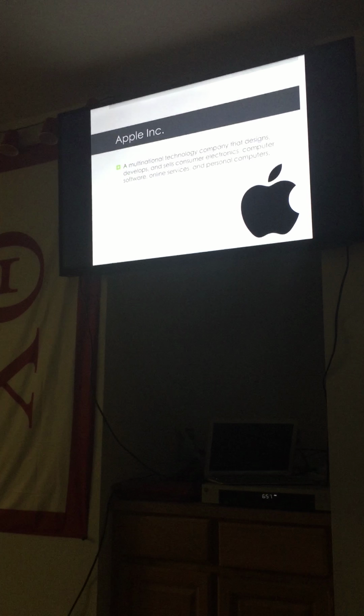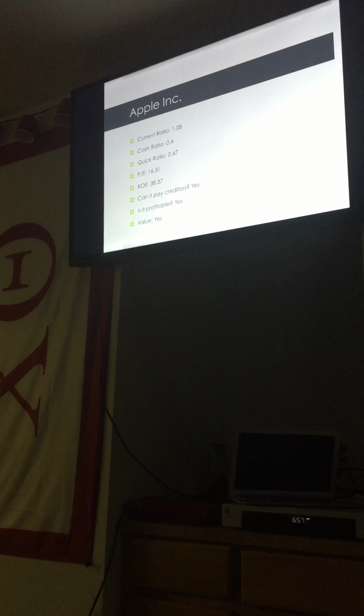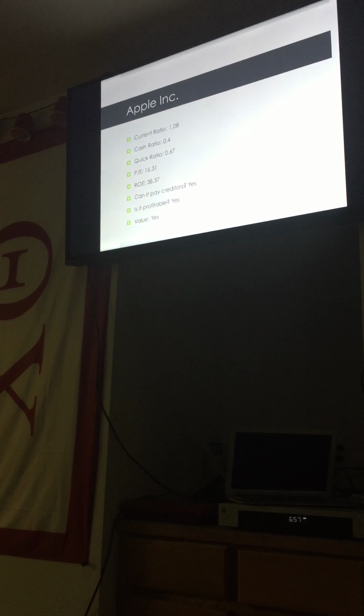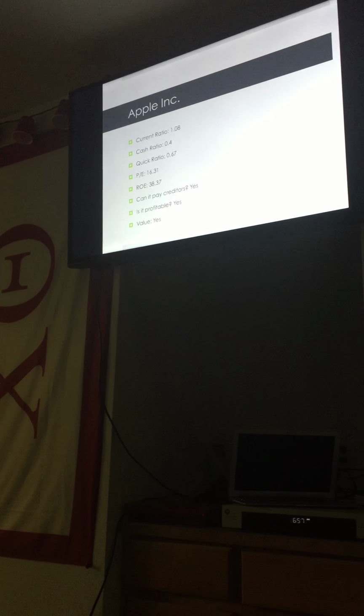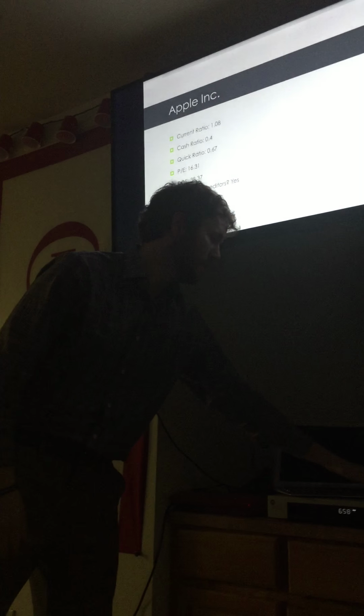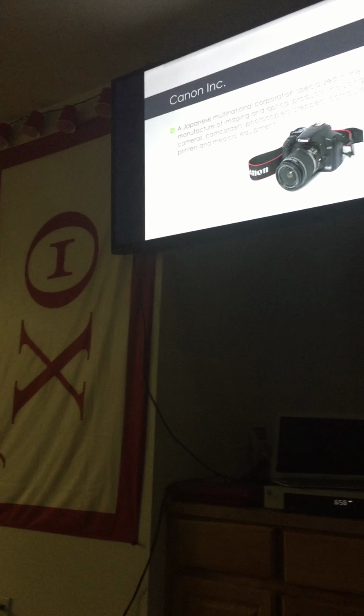This means that they're able to pay their creditors while being a profitable company for their shareholders and adding value to a stock portfolio. And they also had a price to earnings ratio of 16.31, which means you're investing $16.31 for every $1 in earnings, which is relatively average for this industry.